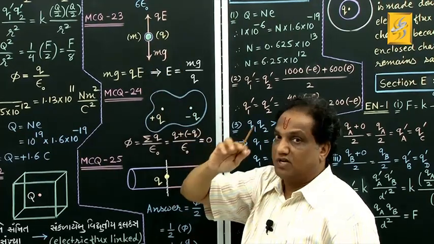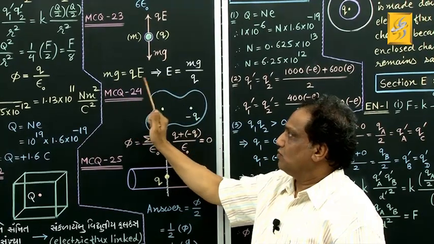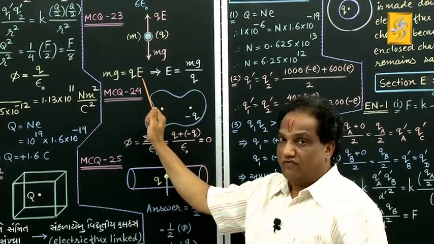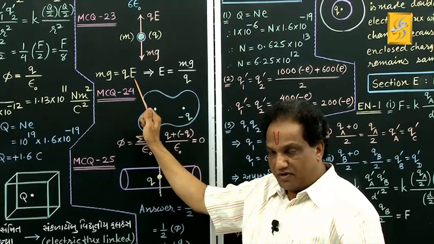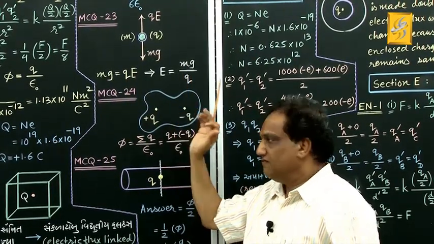Oppositely directed forces must have equal magnitudes. When Mg equals QE, the strength of electric field is E equals Mg upon Q. Got it?